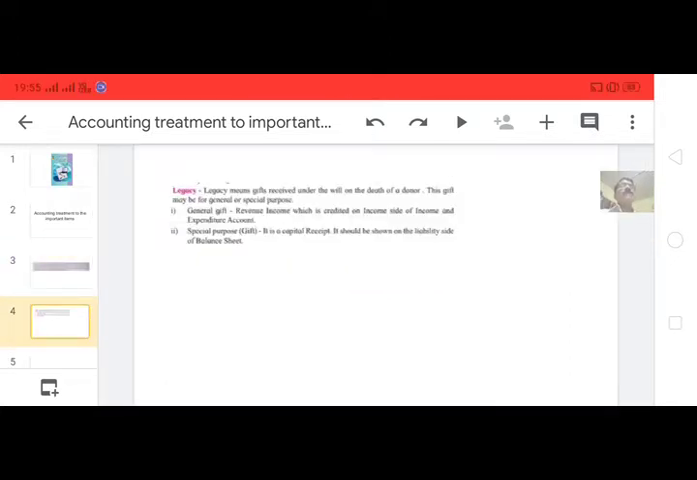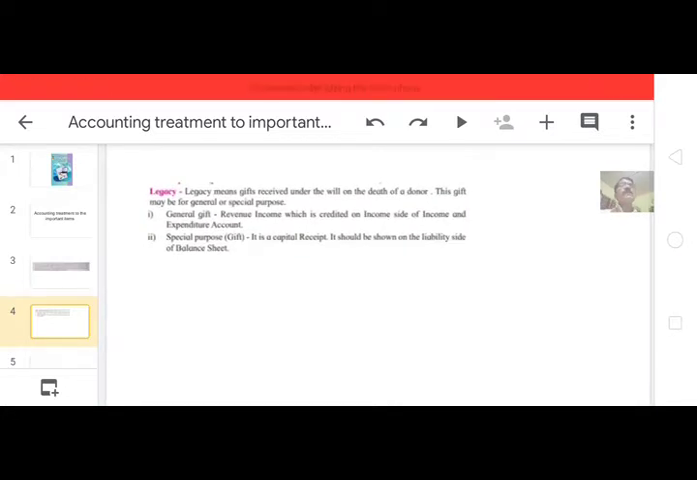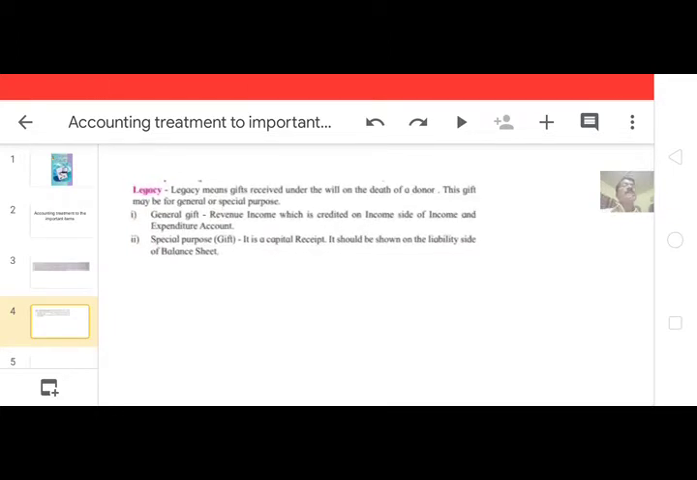Then another important concept is legacy. What do you mean by legacy? Legacy means a gift received under the will on the death of a donor, and this gift may be general or for a special purpose. So legacy may also be classified into two categories: general gift and special purpose gift. A general gift is a revenue income and it is credited to the income side of the income and expenditure account. It is called general because there is no condition.